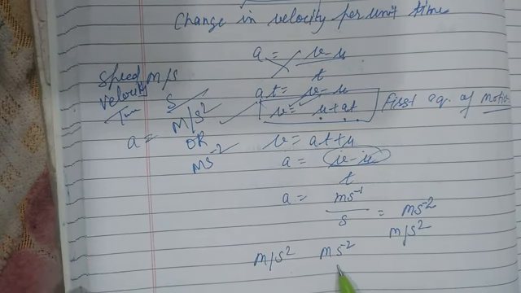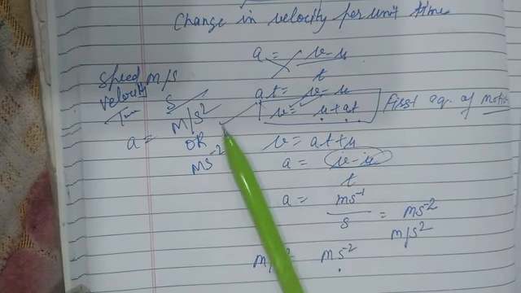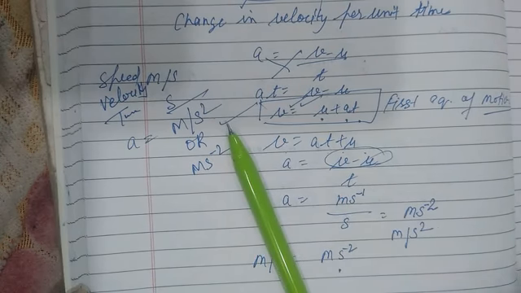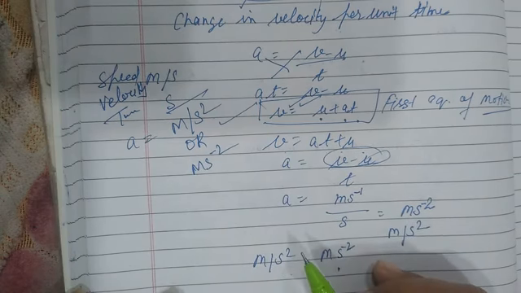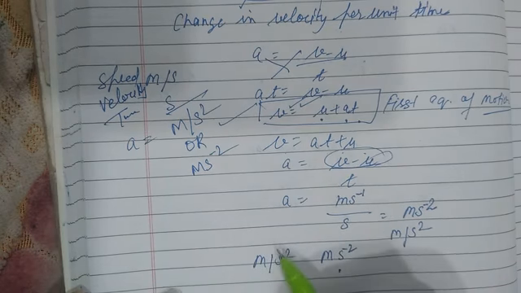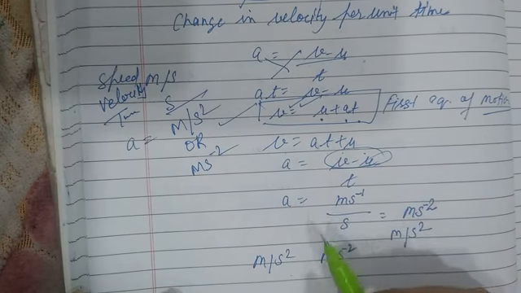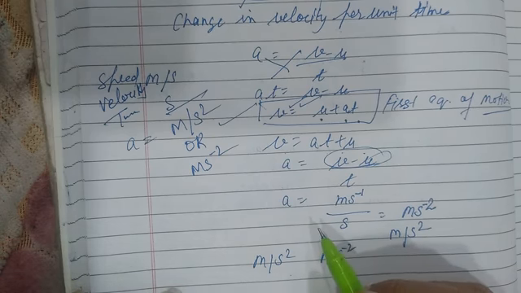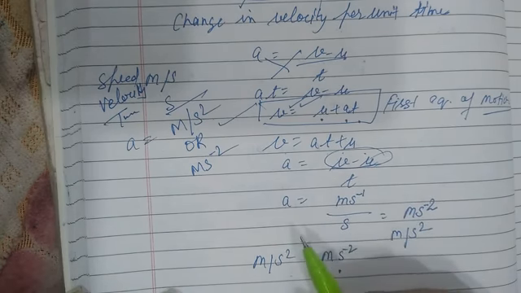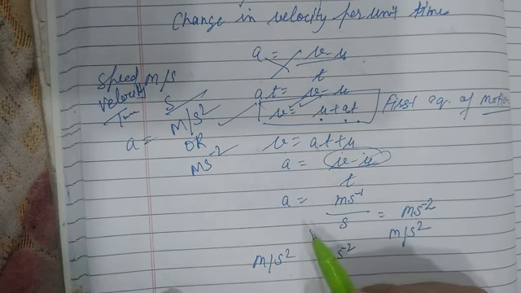So if an object travels in a straight line and its velocity increases or decreases by equal amounts in equal intervals of time, then the acceleration of the object is said to be uniform acceleration. On the other hand, an object can travel in non-uniform motion. That is the non-uniform acceleration.